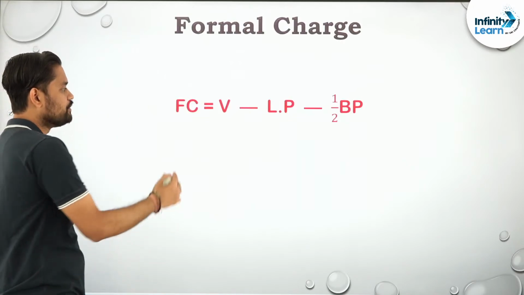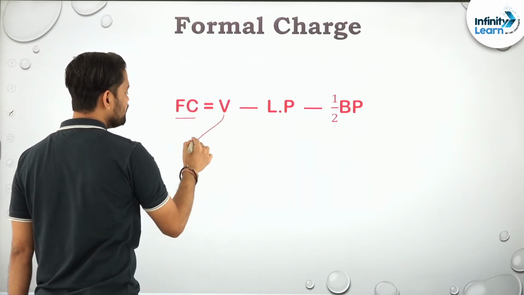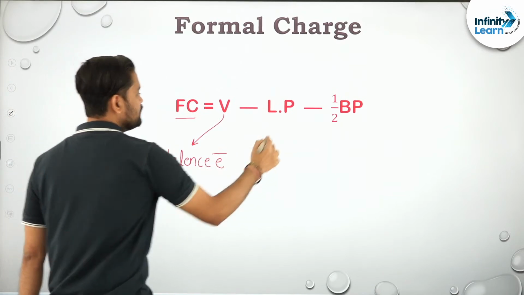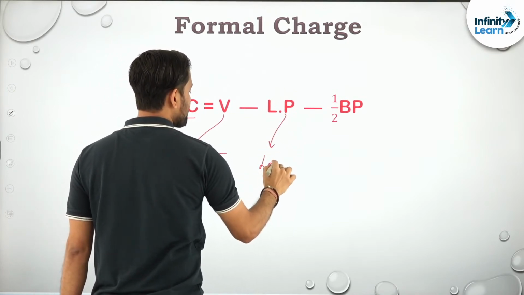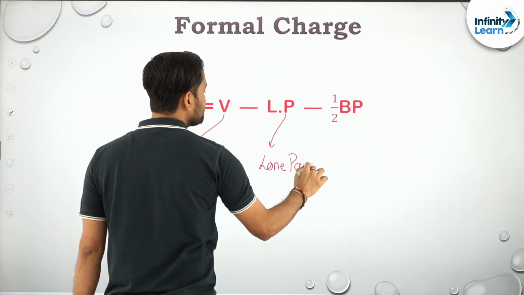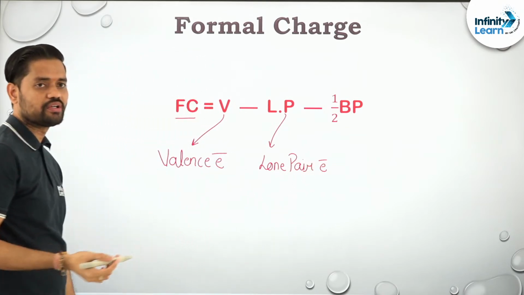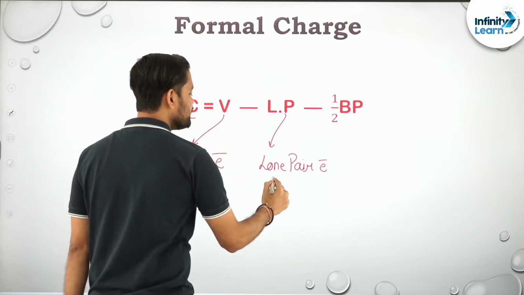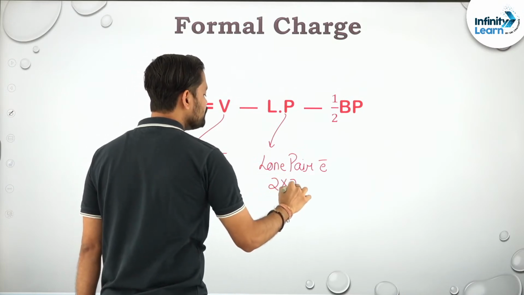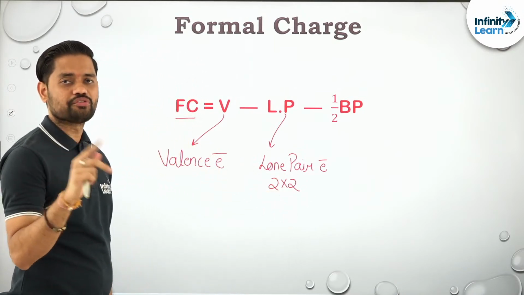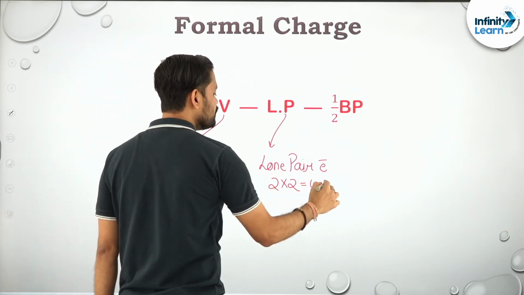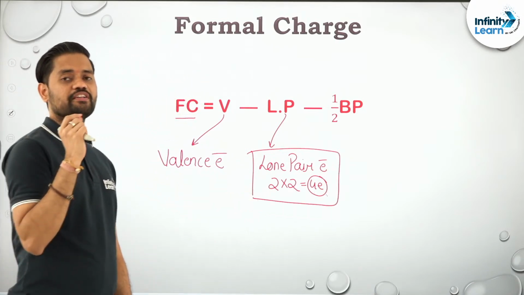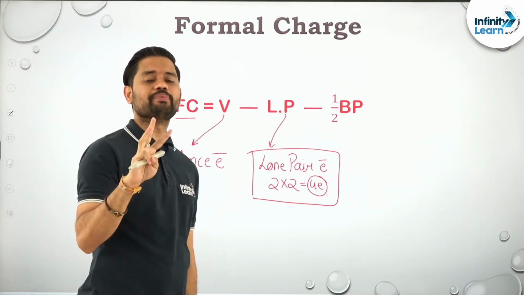Formal charges can be easily calculated by this. Formal charge will be equal to V, that is valence shell electrons, minus lone pair electrons. One of the mistakes that students make is, if there are two lone pairs of electrons, they just take it as 2, but you have to multiply by 2, because one lone pair consists of 2 electrons. So 2 into 2 becomes 4 electrons. Please make a note of it, guys. You don't have to count the number of lone pairs, it is the total number of electrons in the lone pairs. If there are 3 lone pairs, that means 6 electrons.